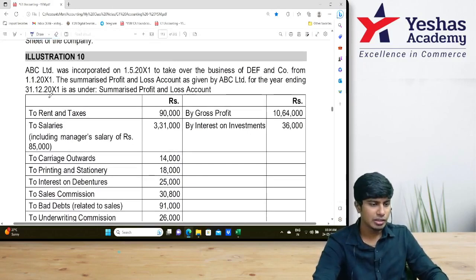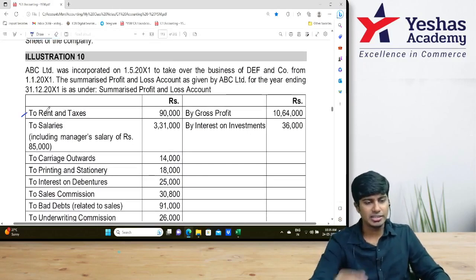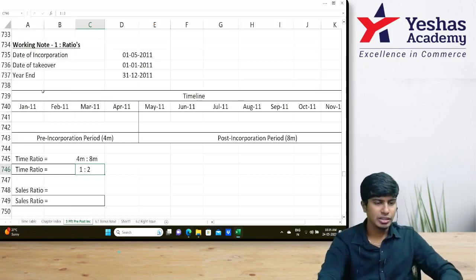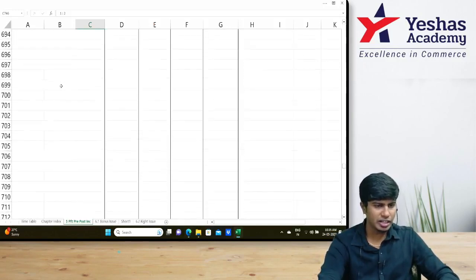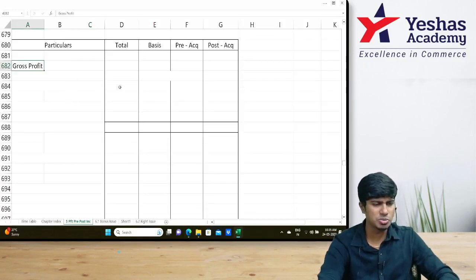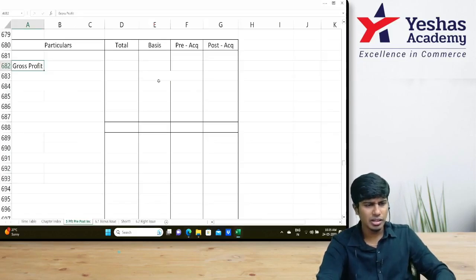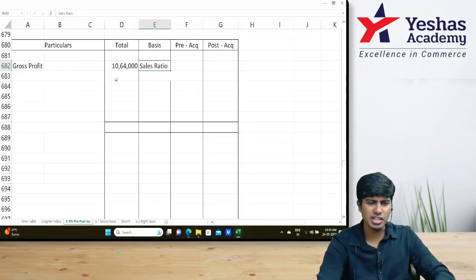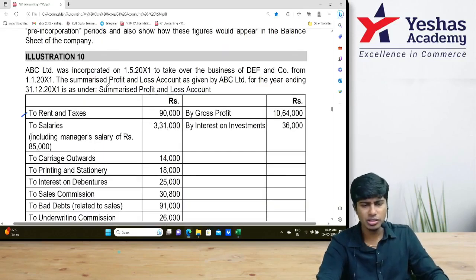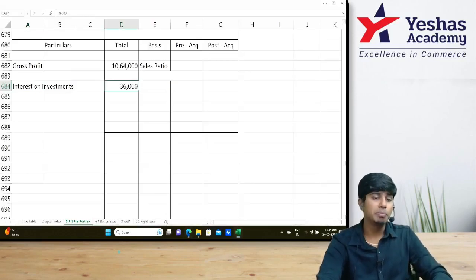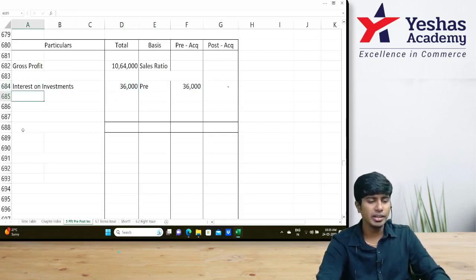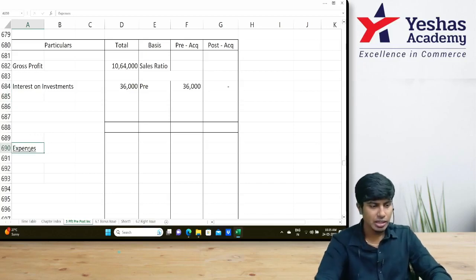Okay. First one, rent and taxes. Time ratio, 90,000. We will write GP, but we don't know how to split GP. 10,64,000, sales ratio, but we don't know sales ratio. Then we have interest on investments. How much? 36,000 pre. Post is 0. Shall we go ahead? Bad debts recovered, let's leave some space to write. We'll write it later. Now write expenses.